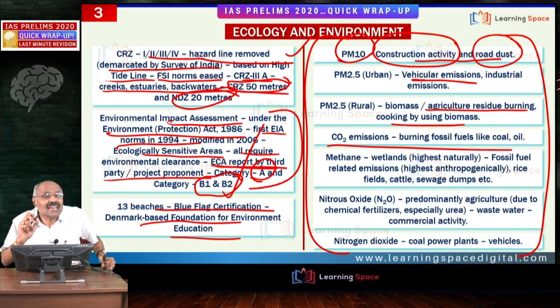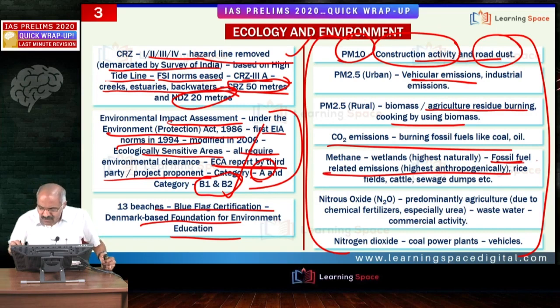Then methane. Naturally, methane is emitted by the wetlands. And please do not forget, the peatlands in the Arctic region are emitting huge methane. Then fossil fuel related emissions are the highest anthropogenically. That means naturally, wetlands are the highest component.